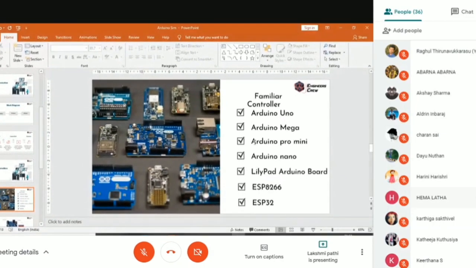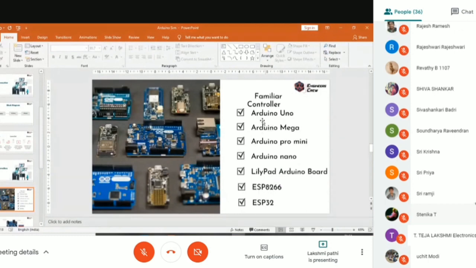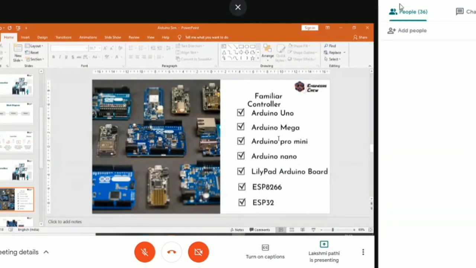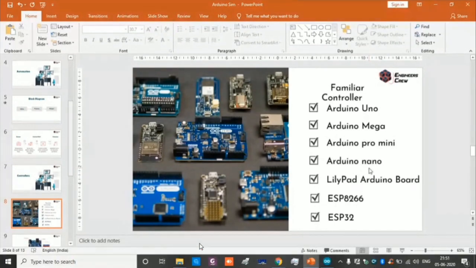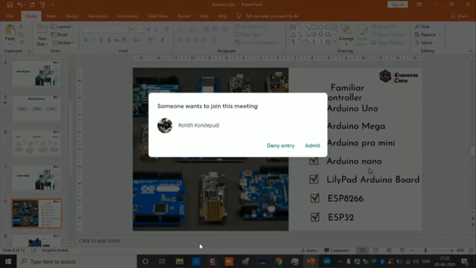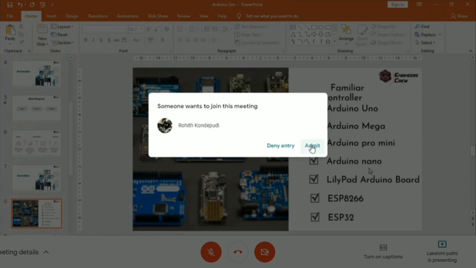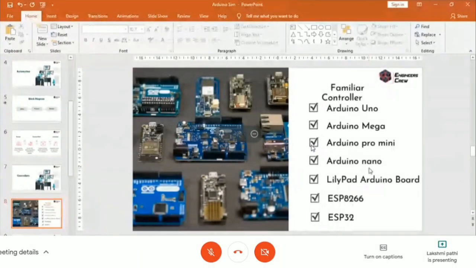And yes, these are some of the families of Arduino: Arduino Uno, Mega, Pro Mini. So why am I choosing Arduino? We have the answers, right? With other controllers, we can communicate only through different types of cable, and it's very difficult to transfer. But with the Arduino, it's easy to transfer. And most importantly, the language: compared to other controllers, Arduino has interfaces like this.